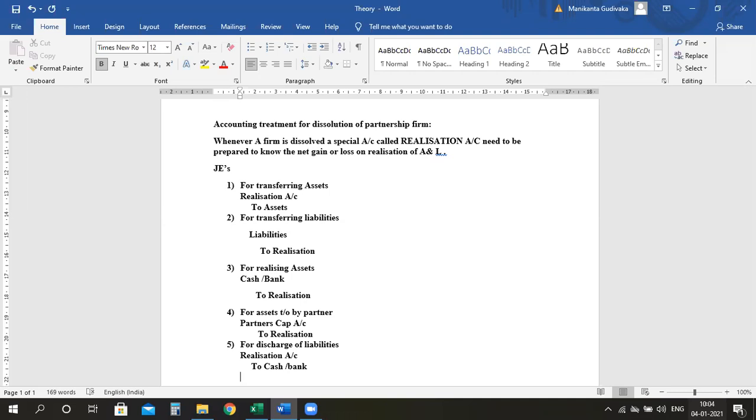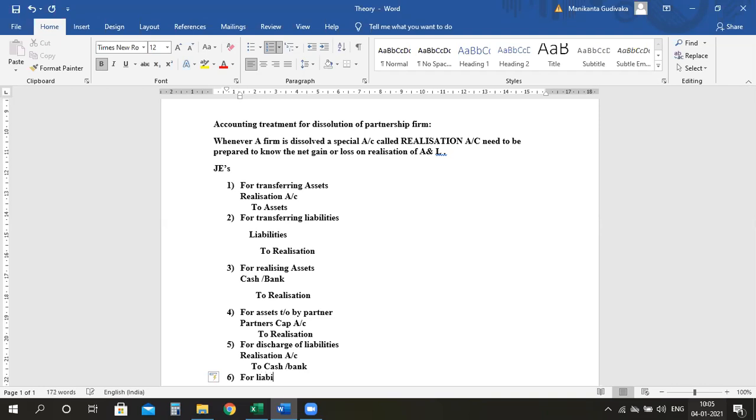Can this also happen? Yes, ma'am. One partner will say, okay, boss, you don't worry, I will pay the amount of one liability. What is happening? I need to give the credit to him. So instead of to cash or bank, I will now write to partners capital account. So the sixth entry, whatever you're going to write, is for